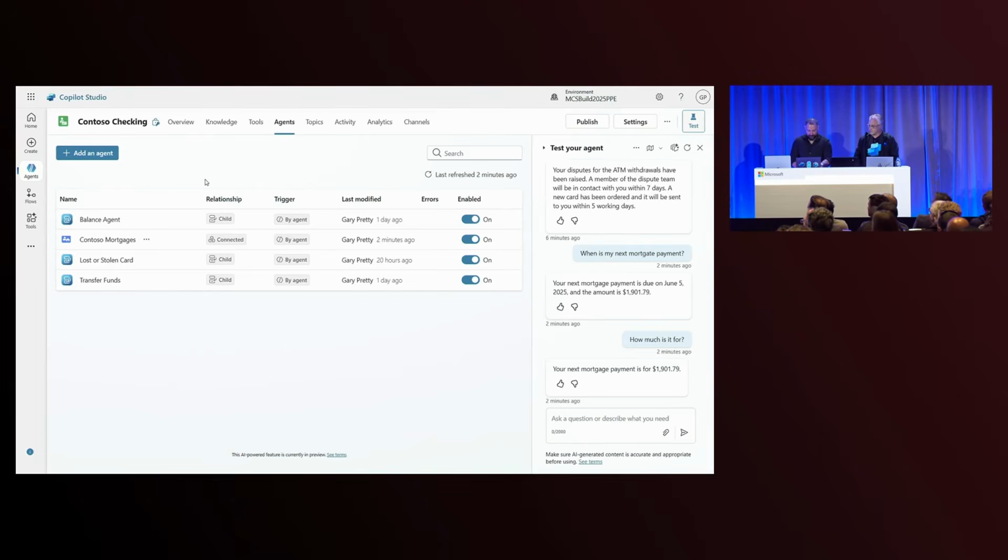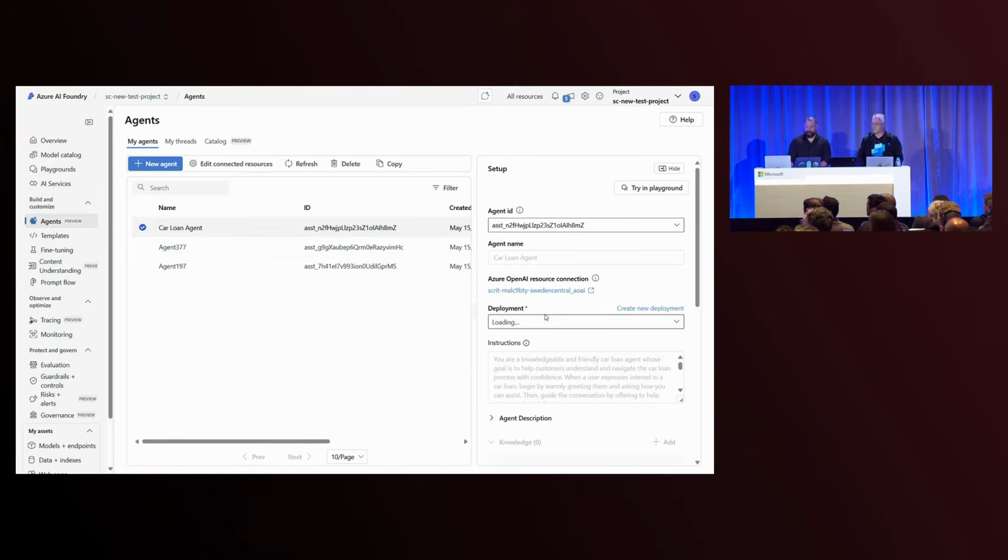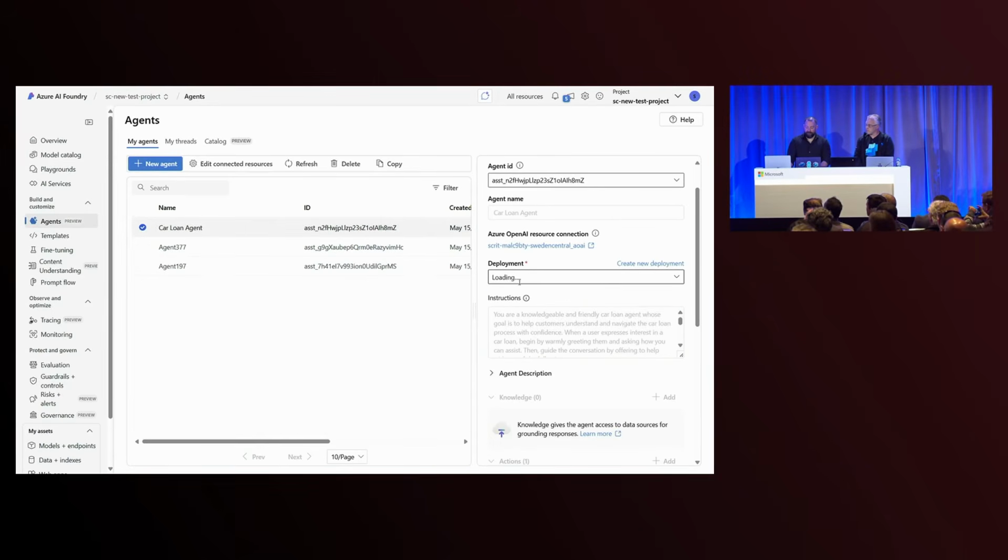So first off, I want to show you, I've built a Foundry agent. I'm going to call it my car loan agent. And this is the car loan agent that I want to actually add to also my Contoso checking agent. So first things first, this agent actually leverages one of the most recent models, which is the GPT 4.1 model.